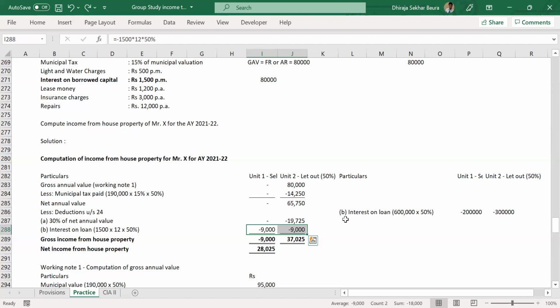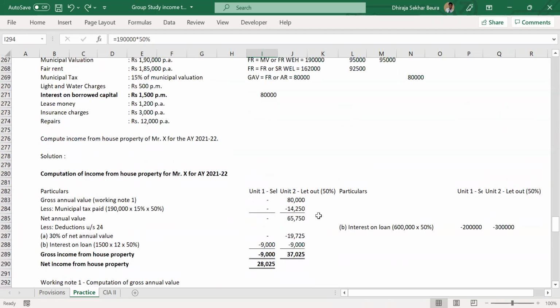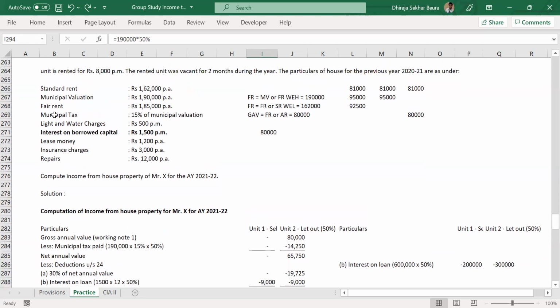I thought the figures which are given below, standard rent, municipal tax, and all, are only for the rented property. No, that is total for both the units. That's why it is only 50%. 1,90,000 is total for both unit 1 and unit 2. Since we are considering only unit 2, we divided by 50%. So it has become the figure for unit 2. Now further we are calculating only 15% because only 15% municipal tax is exempted.